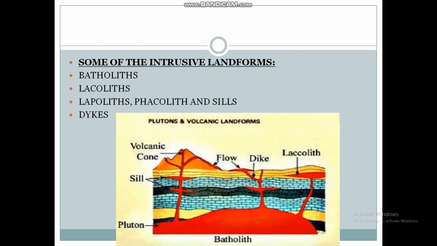Last type of the intrusive landforms are dikes. When the lava makes its way through cracks and fissures developed in the land, it solidifies almost perpendicular to the ground. It gets cooled in the same position to develop a wall-like structure. A wall-like structure like this is called a dike. The most common example of dikes is the Maharashtra plateau area.